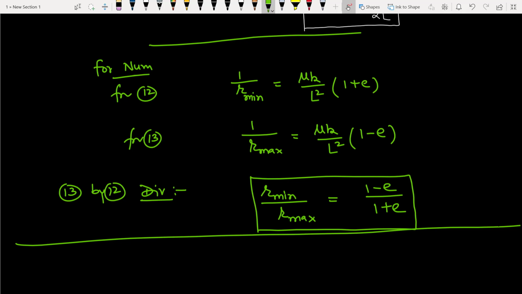So this is all for today. Today we have derived that Earth is revolving around Sun in an elliptical orbit, and we have done the complete proof for this. And that has been our aim from the past 3-4 lectures.